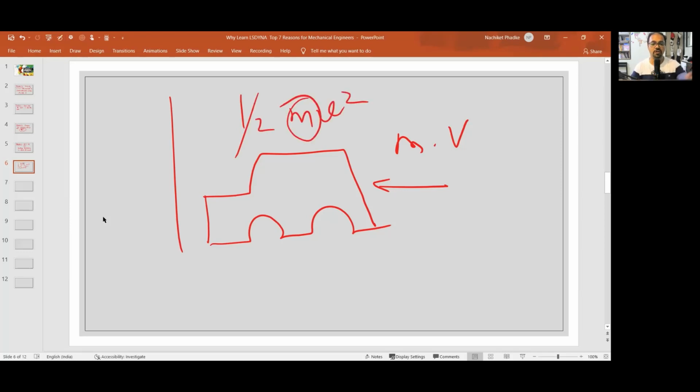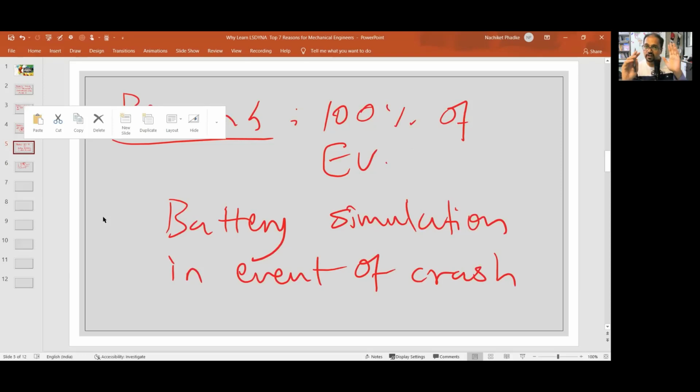And if you have double the mass of what you have in an IC engine vehicle, the structure is going to behave in a different way, because for the same speed you will have a higher kinetic energy. Am I right? This v square may remain the same because it's under regulation, but the mass is going to increase, and then you will have a massive difference in performance compared to the similar IC engine vehicle, because there is a huge amount of kinetic energy as an input. So remember this. This is reason number 4 which we are discussing about electric vehicle companies using LS Dyna.